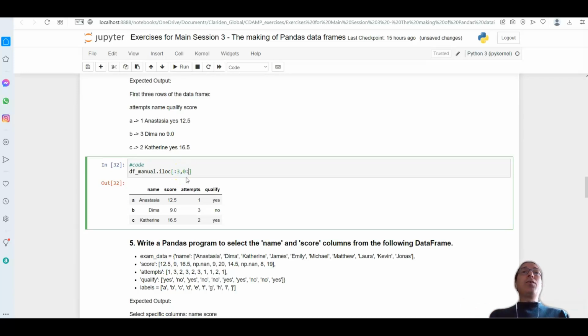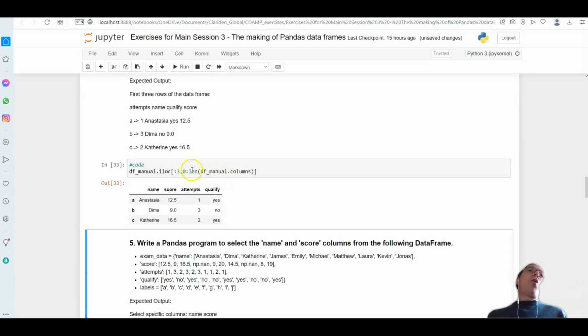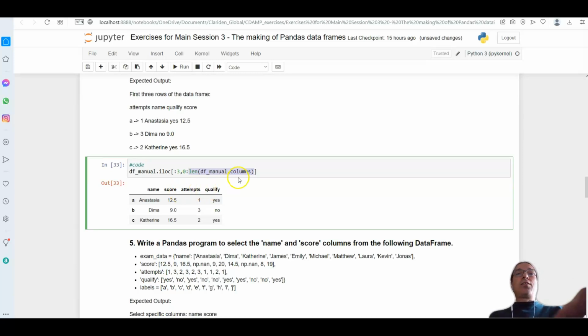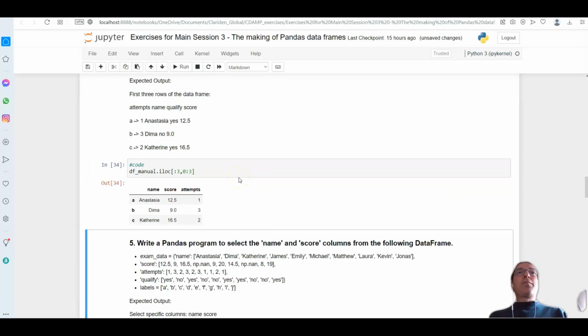And this is 0 to length of df manual. How many columns do I have? Well, I have this many columns. This is all the columns that I have. There are 0, 1, 2, 3. So it should be like this.